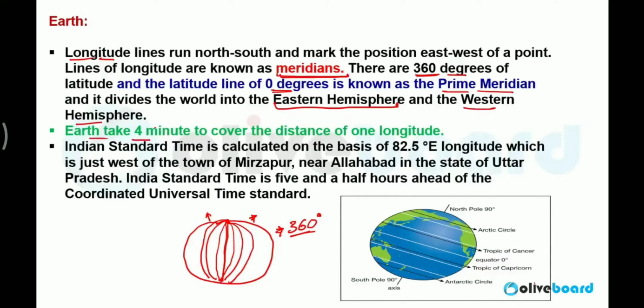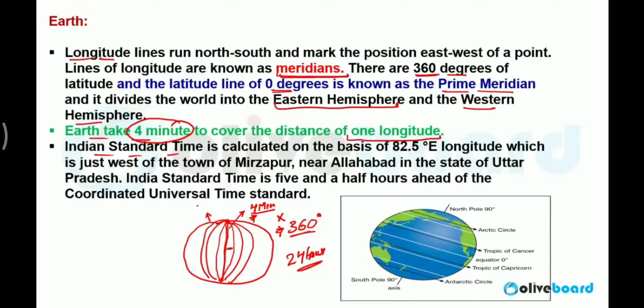Earth takes 4 minutes to cover the distance of one longitude. It means the distance between two longitudes is 4 minutes. 4 minutes into 360, if you do 4 minutes into 360, you will find approximately 24 hours.